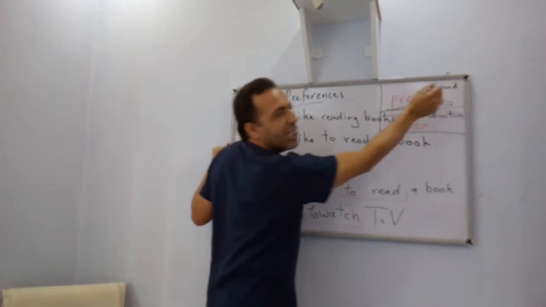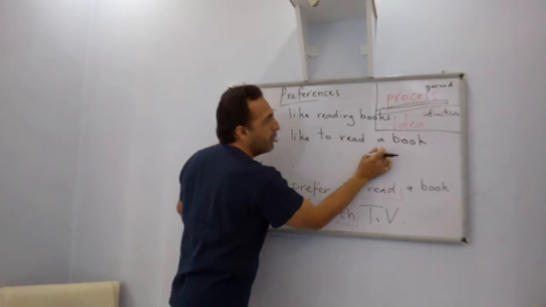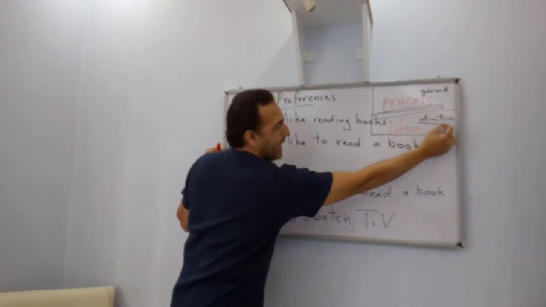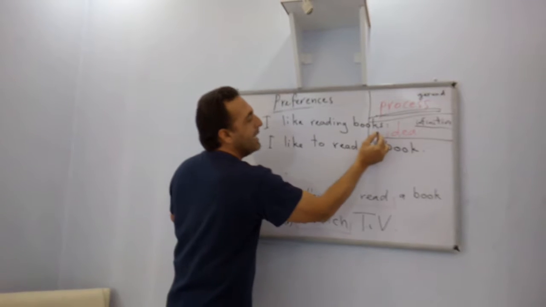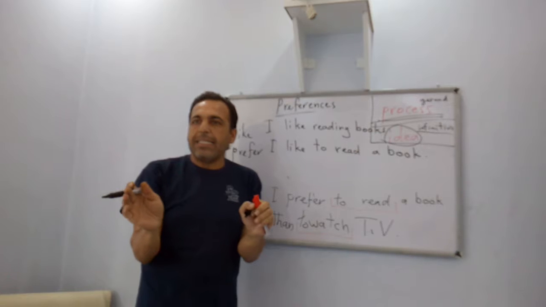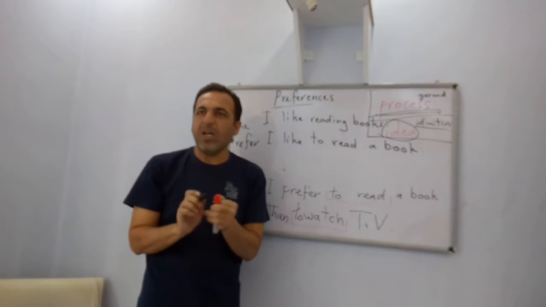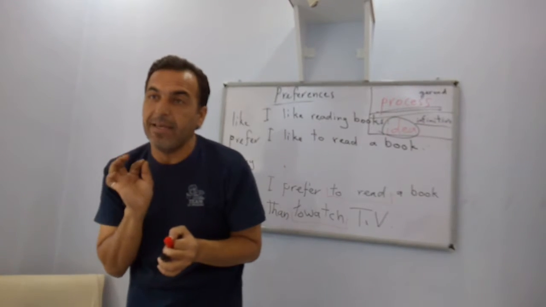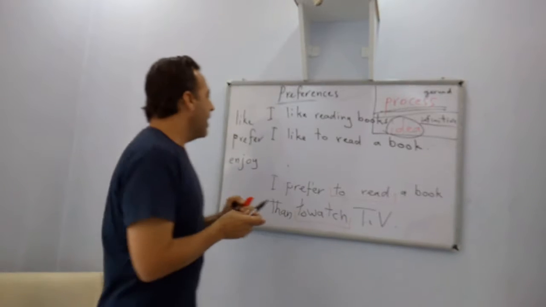I use the gerund of the main verb. I like to read a book. I use the infinitive of the main verb. It is an idea. So I express a single idea. It's not fixed in my life, but the first one is fixed because it involves enjoyment. So I enjoy the process of reading in general.